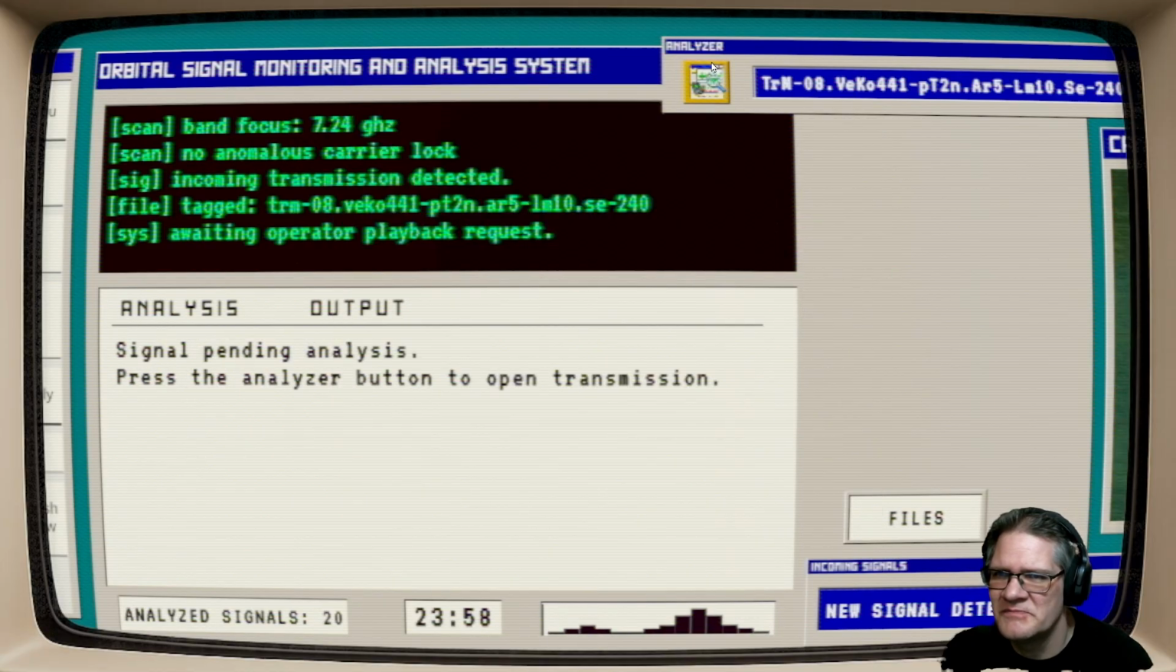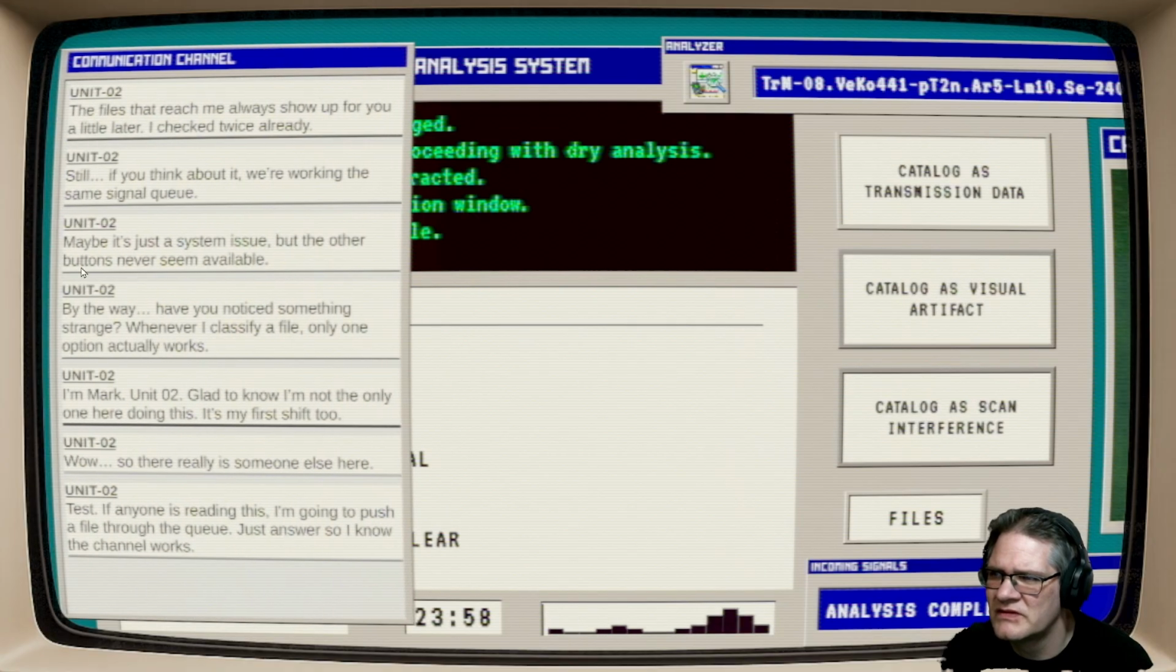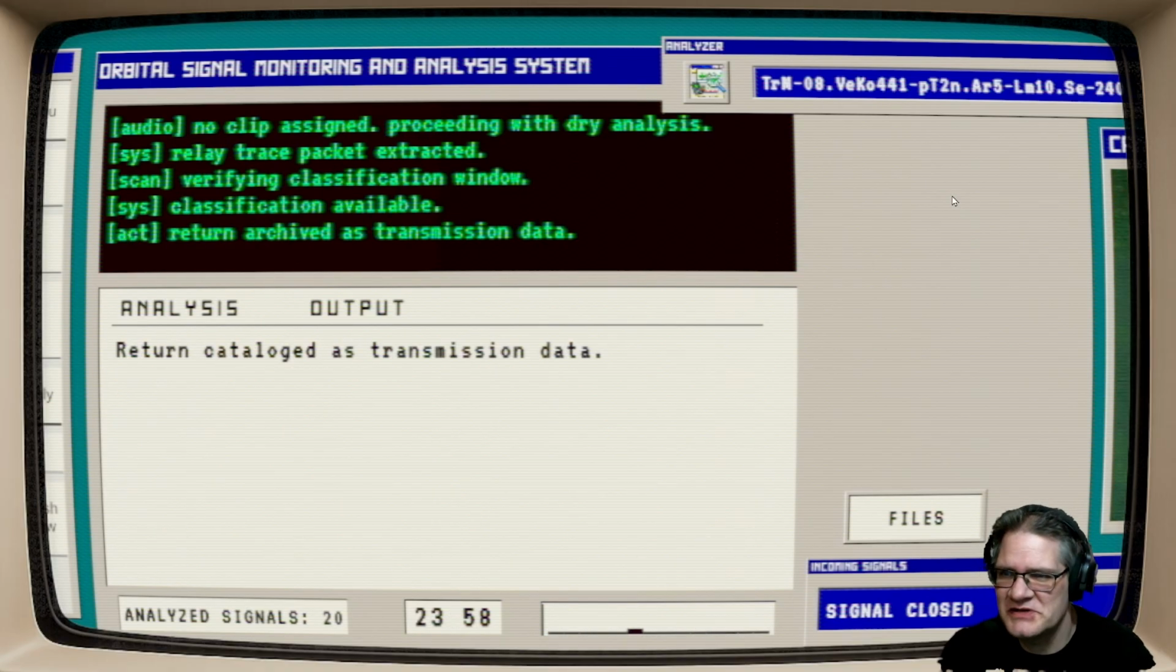Hang on. Come on. What do you got now? Relay trace accepted. I don't know what that means. Secondary quiet. Okay, sure. Some sort of transmission data. I don't know what the hell it means.